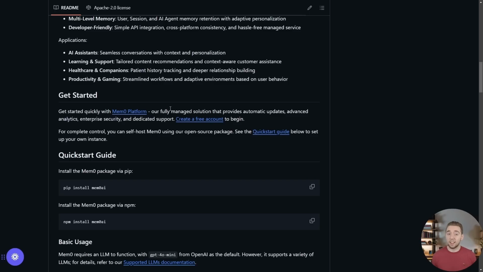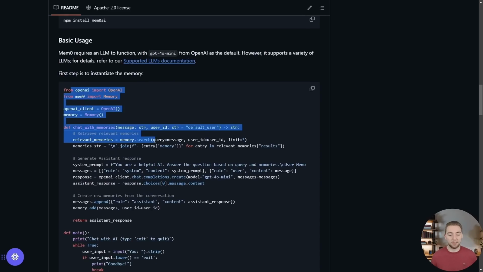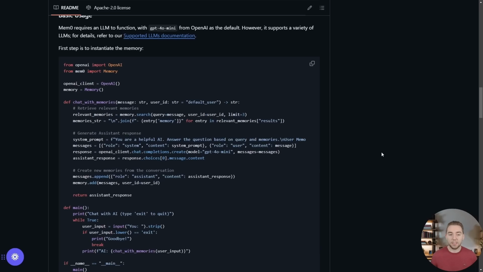It is that easy. And they have a platform to host mem0 for you. Otherwise, if you want, you can self-host this completely for free. It is a 100% open source project. That's what we're going to be leveraging in this video. I'll start with a very basic implementation of mem0, actually based on this template that they have right here. And then I'll get a little bit more complicated over time to add in really important things like Supabase authentication for our user identification and also for our vector storage for our memories.